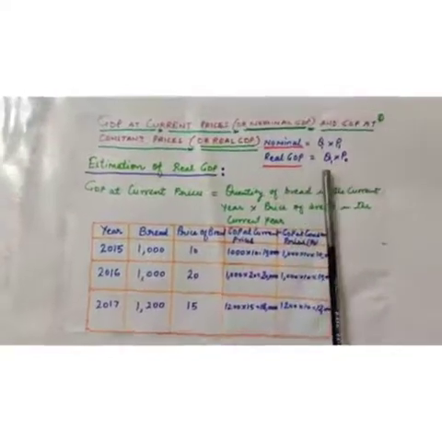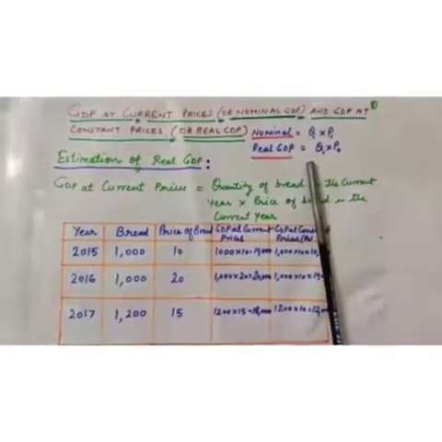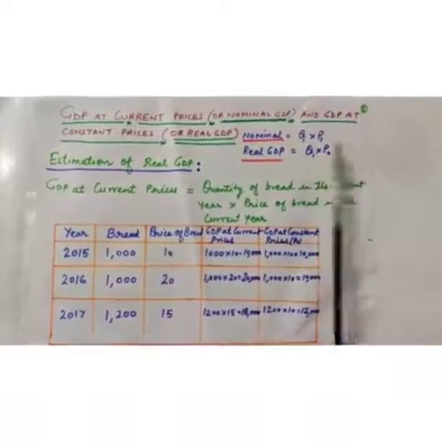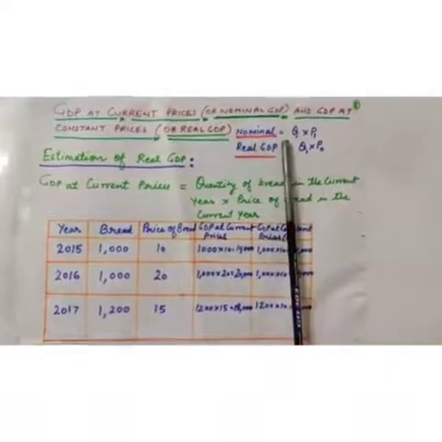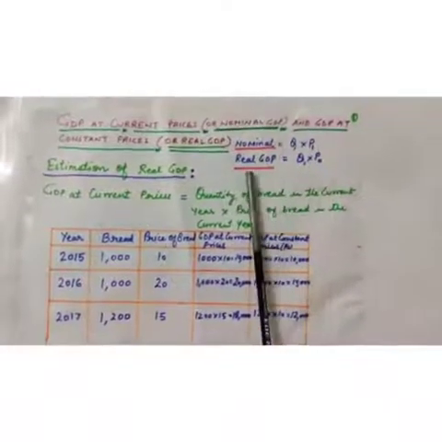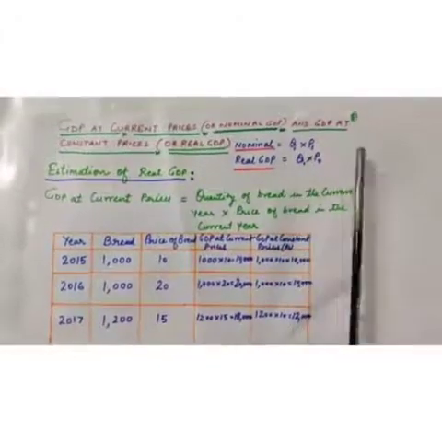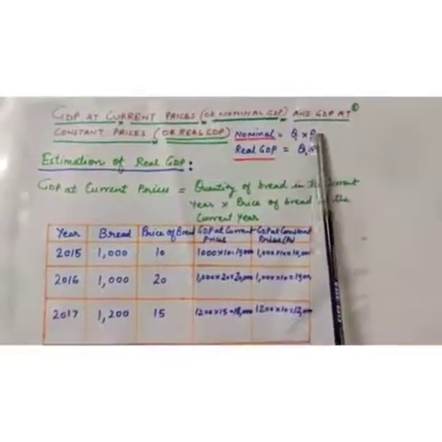Real GDP increases due to increase in quantity only. I repeat again, nominal GDP may increase due to quantity and due to price, but real GDP can increase due to increase in quantity only. Here price will remain constant.